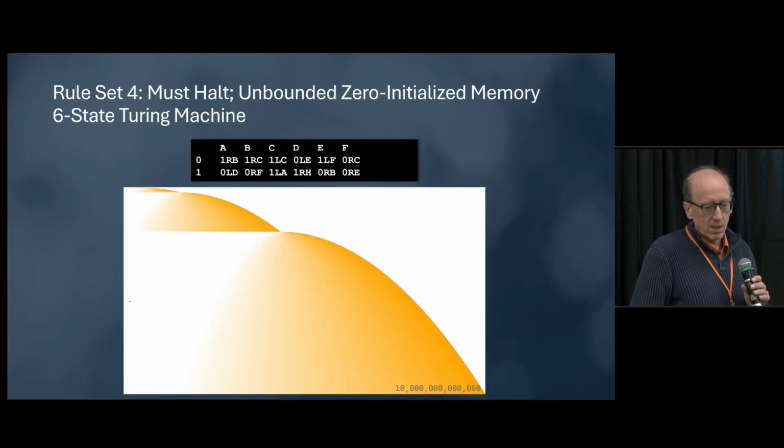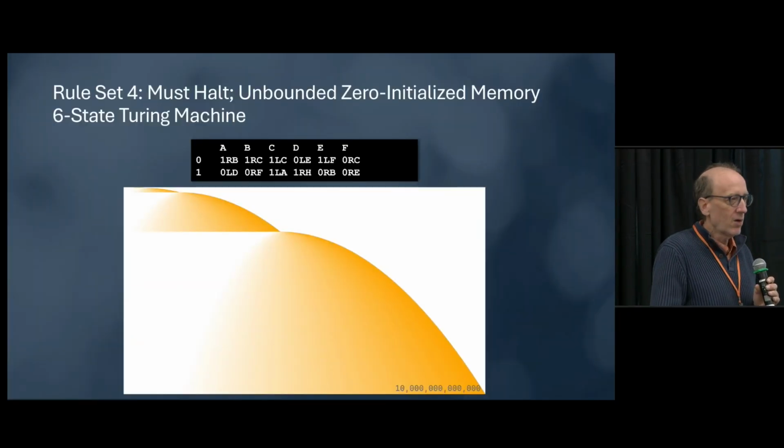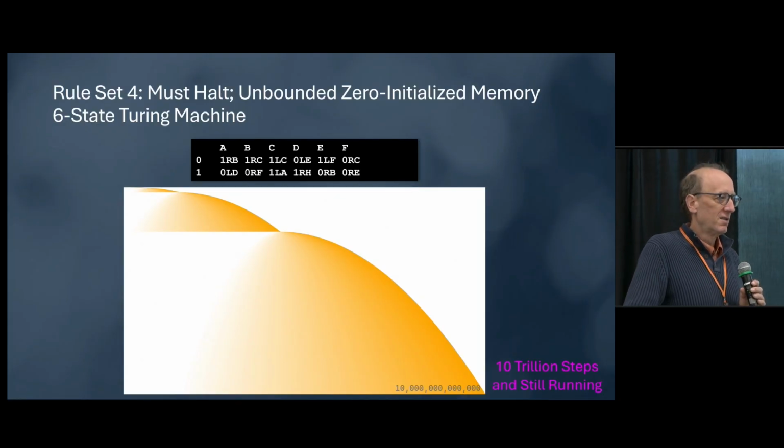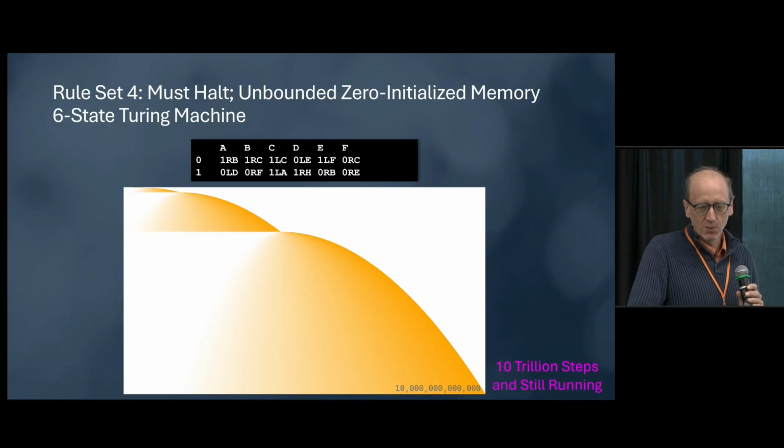1,000, 100,000, 1,000,000. We've passed 47 million, 1 billion, 1 trillion, 10 trillion. Okay, did it stop at 10 trillion? No, it's still running. I just got tired. I just got tired of watching it run.